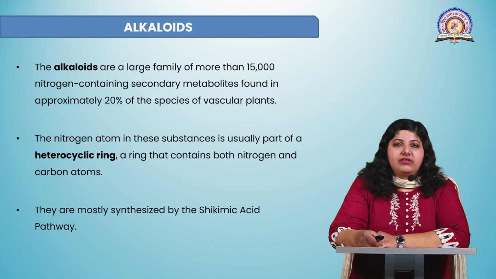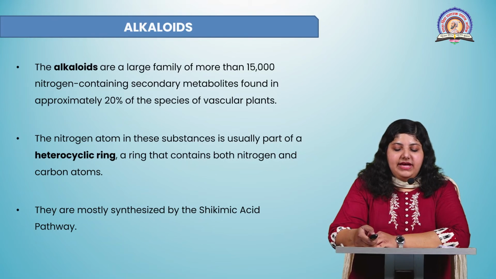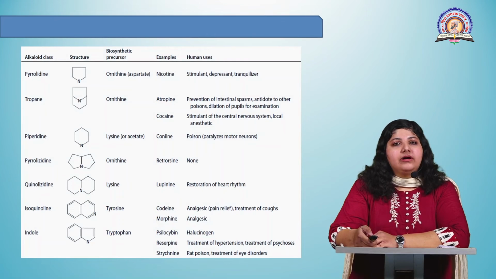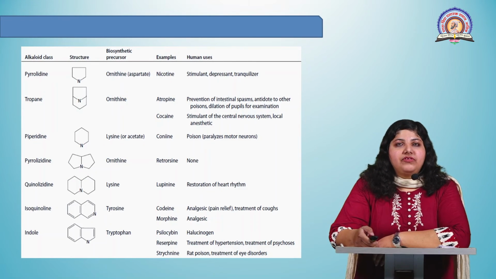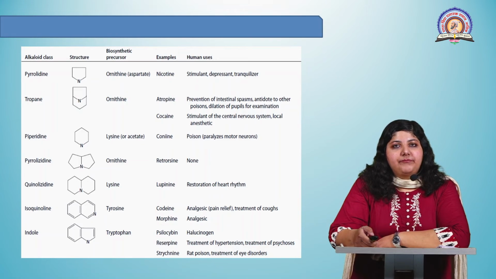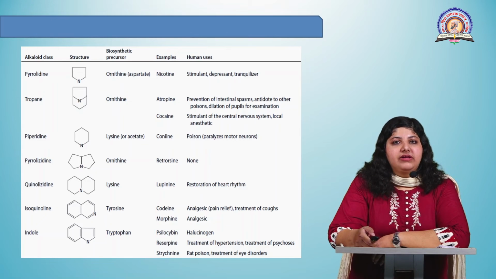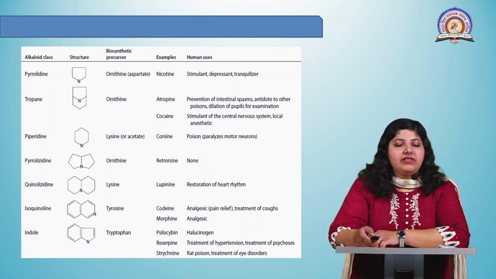They are mostly synthesized by the shikimic acid pathway. In the previous pathway, we have seen how alkaloids were synthesized in the shikimic acid pathway. First, erythrose 4-phosphate and phosphoenol pyruvate formed shikimic acid, which then gave rise to aromatic amino acids, and from those aromatic amino acids, different types of alkaloids are synthesized.